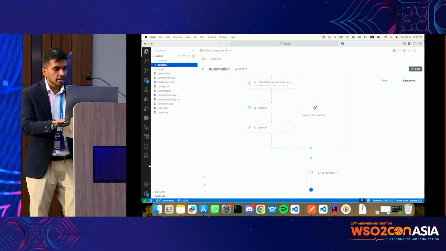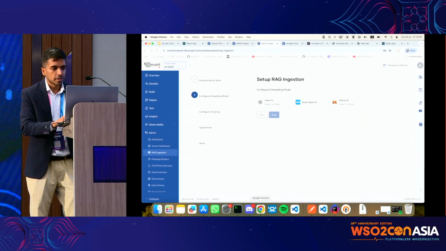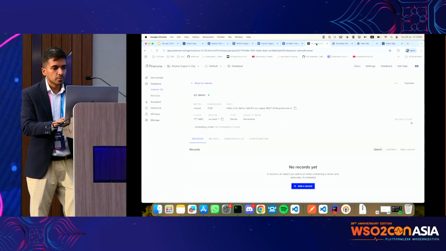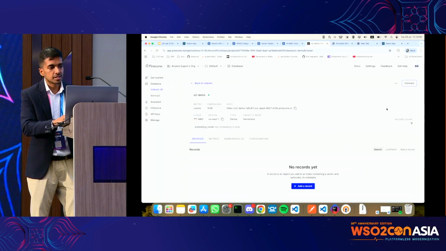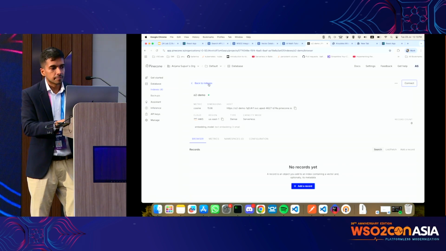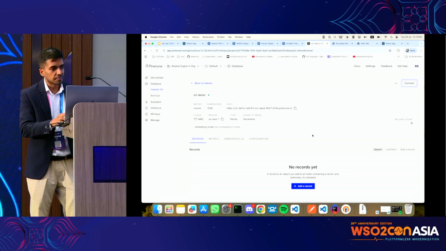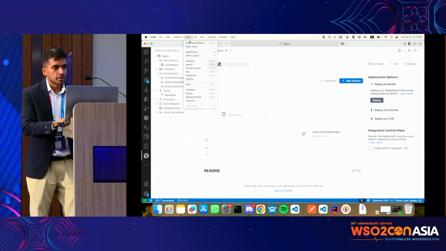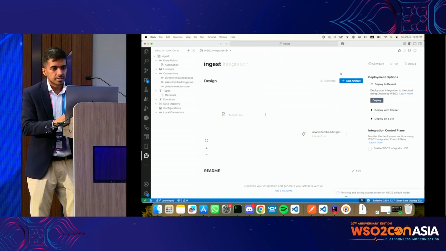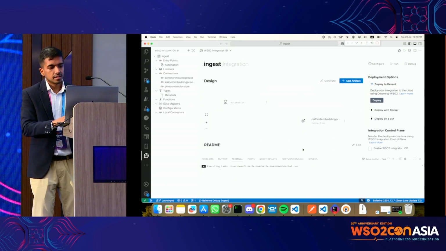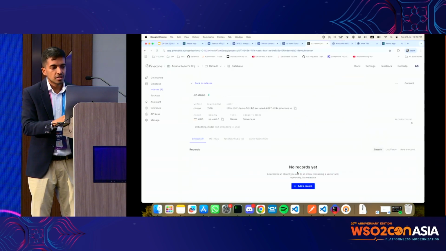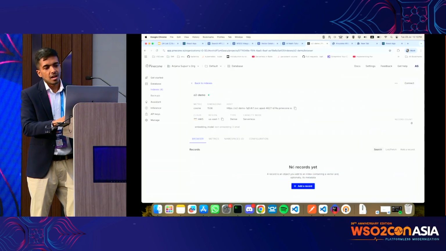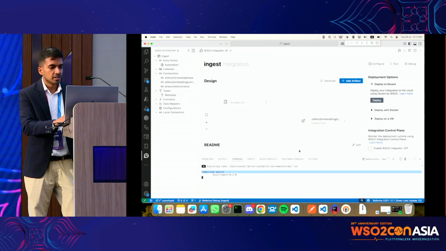So what I'm going to do is show you, here what I'm using is Pinecone. As you can see, there are no records here. So what I'm going to do is generate the tokens for this project and then run this. Once this is done, I should have the chunks inserted into Pinecone.